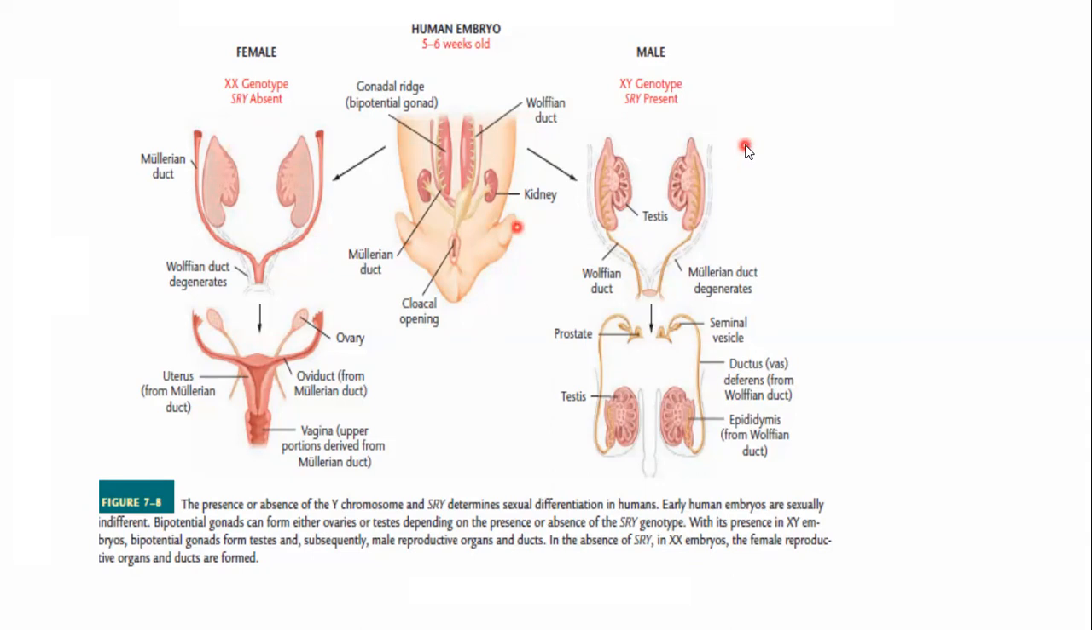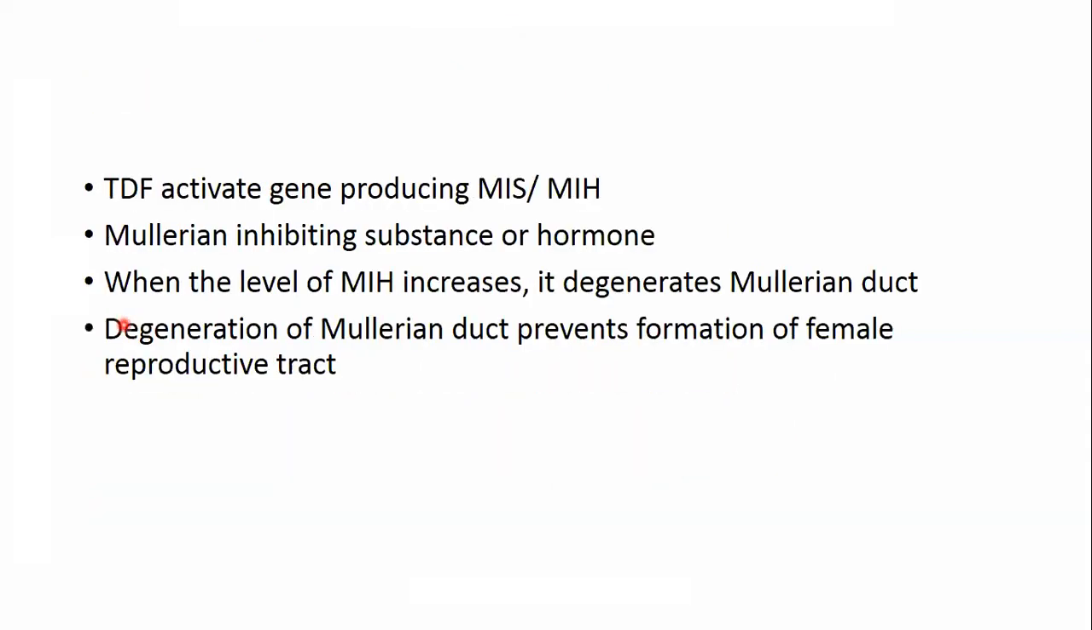So when SRY is present, that SRY produces the TDF, and TDF further regulates the gene that is involved in the inhibition of the Mullerian duct. So when the Mullerian duct is inhibited or degenerated, in that case, the female reproductive tract will not be formed. So obviously, a male embryo will be formed.